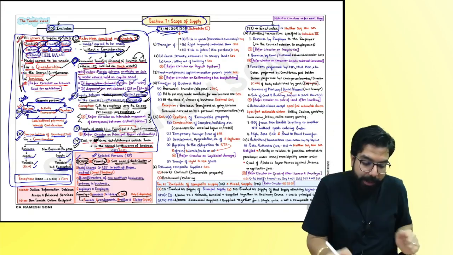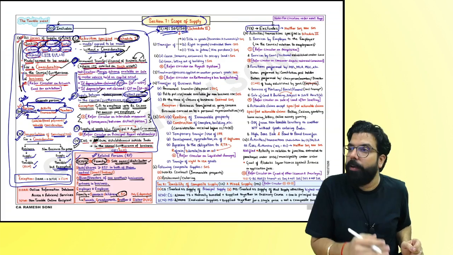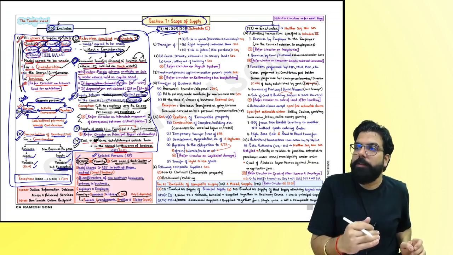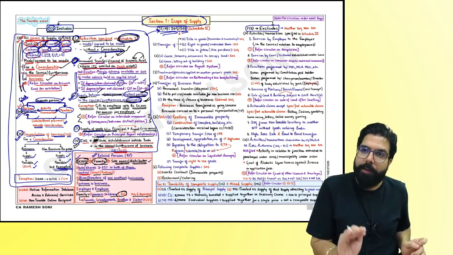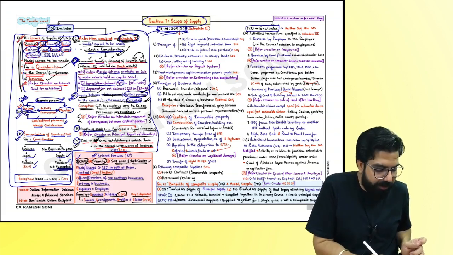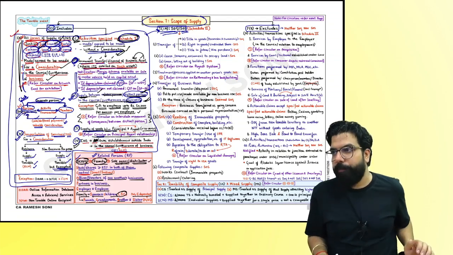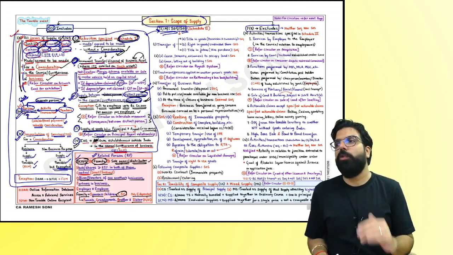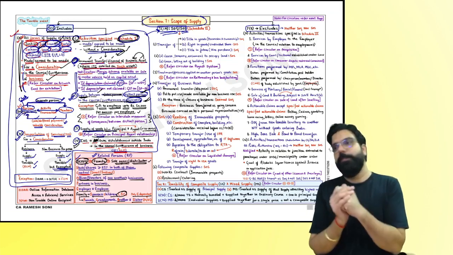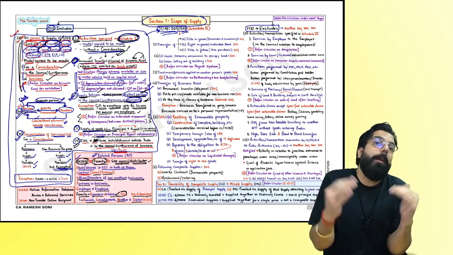Now, listen. We are done with section number 7.1, A, AA, B, C. Correct, everyone? It means if my activity falls in section number 7.1, A, AA, B, and C, it will be a supply. Having understood this much, let's go ahead and try to do some question answers to understand if you are able to apply the law.